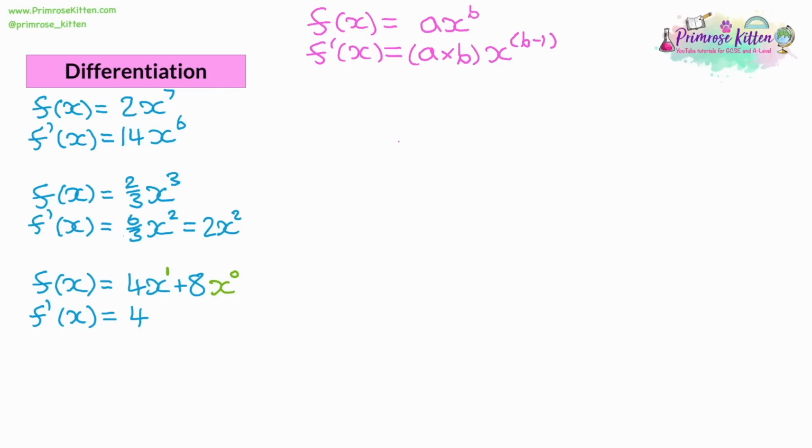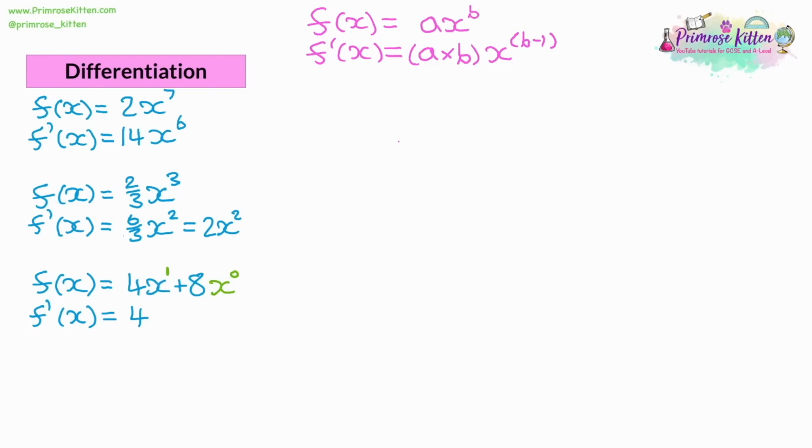Now, what about the 8? Well, we do 8 times the power, 8 times 0, and that gives us 0. Then we reduce the power by 1 on the x, which gives x to the power -1. But the thing here is the coefficient is 0. We're multiplying it through by 0, so it doesn't matter what the x term is. If you multiply by a 0, you get 0. And so when we differentiate this, we end up with 4 as our answer.